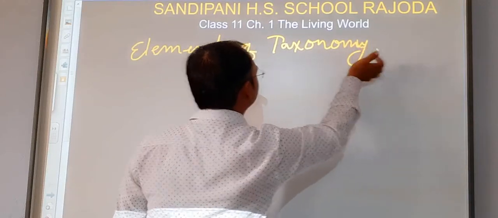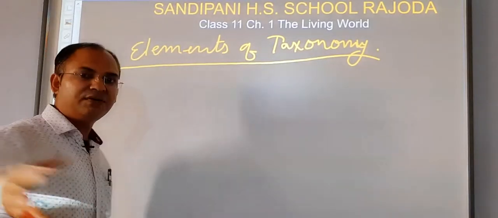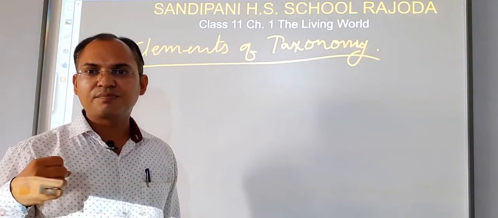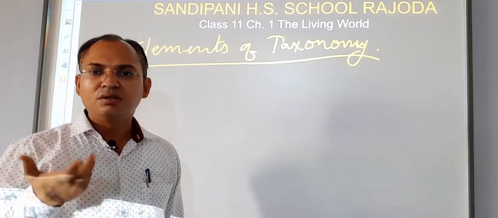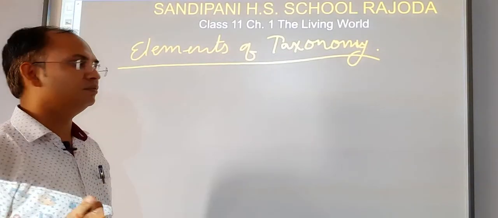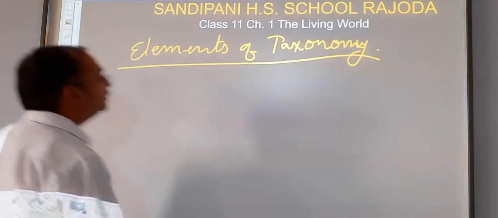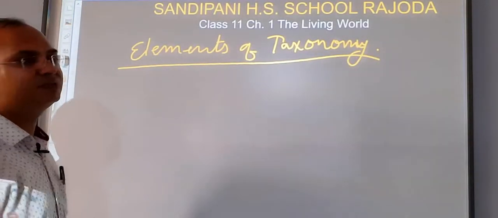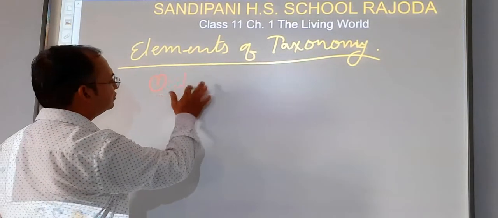So, students, it is very simple: if we want to identify a living organism, then classify it and give it a name, which steps do we have to follow? First of all, there are three elements of taxonomy. The first is identification.